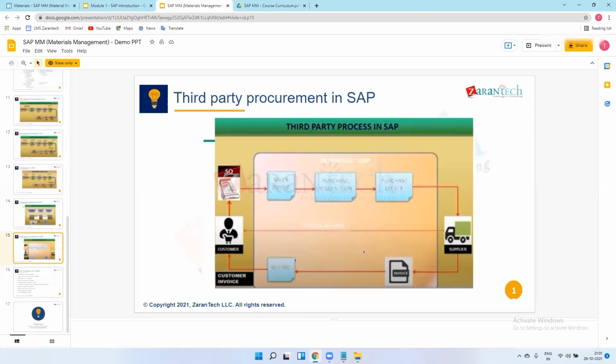In this process, we will process payment to the XYZ vendor. And we will tell the ABC vendor that against the sales order we will process payment for you as well.